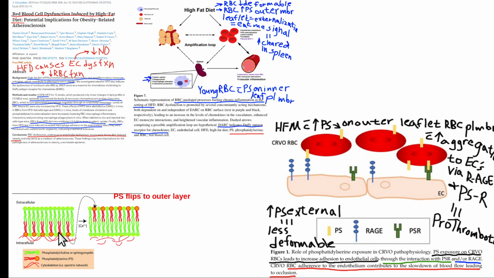By the way, the plasma membrane is called a phospholipid bilayer, meaning there's two leaflets, inner and outer leaflet. So externalization is to flip from the internal into the external leaflet of the plasma membrane. In addition, these phosphatidylserines, they're now on the outer surface. They will interact with receptors on the EC, the endothelial cell. They'll bind with a so-called RAGE, or RAGE receptor. This means receptor for advanced glycation end products.